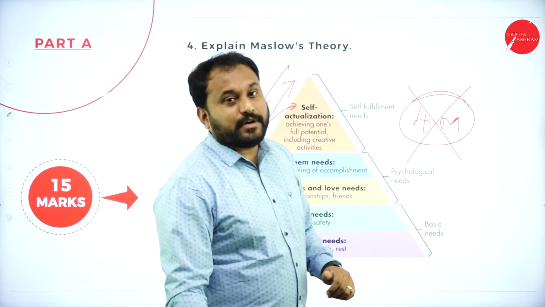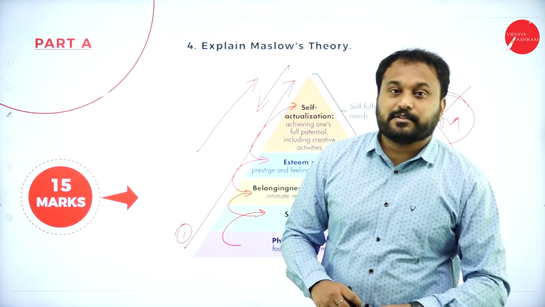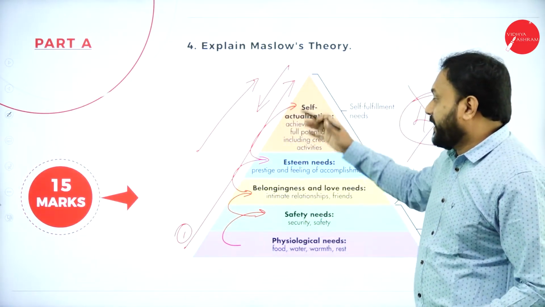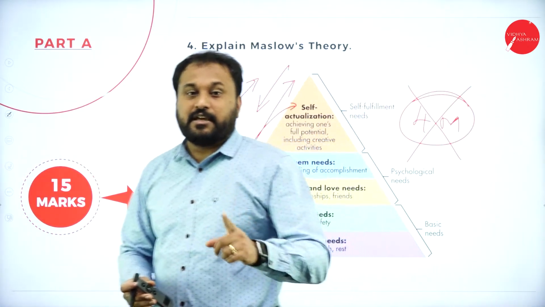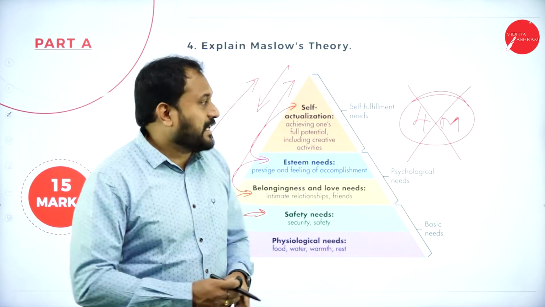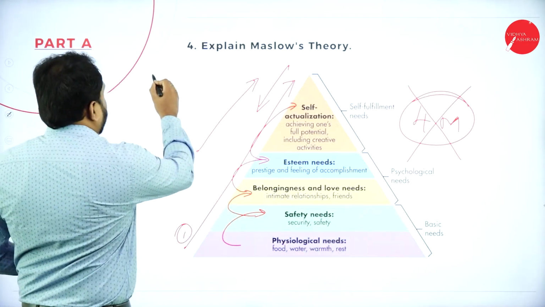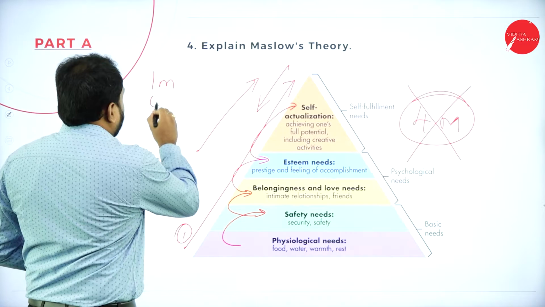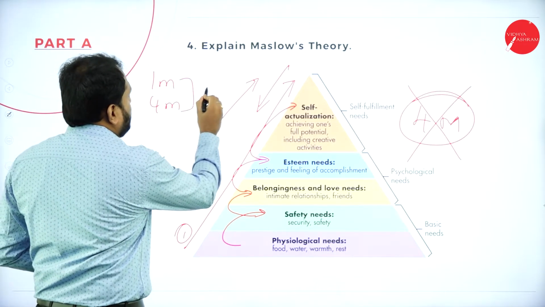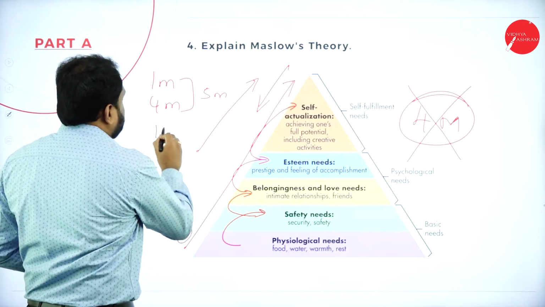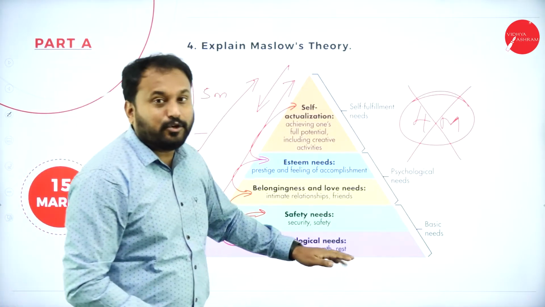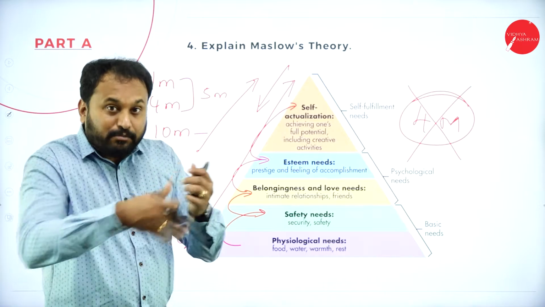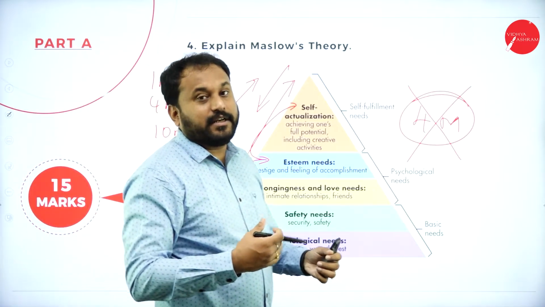Next, when you go with it, you are supposed to explain more about Maslow theory. Now, each and every point, there are 5 points here. What you should do is, first thing, write the meaning of motivation. That is where you will get 1 mark. So, motivation meaning is 1 mark, 4 marks for the diagram. So, here we have 5 marks, and then 10 marks for the explanation. That means for each point, 2 marks explanation. So, write more.